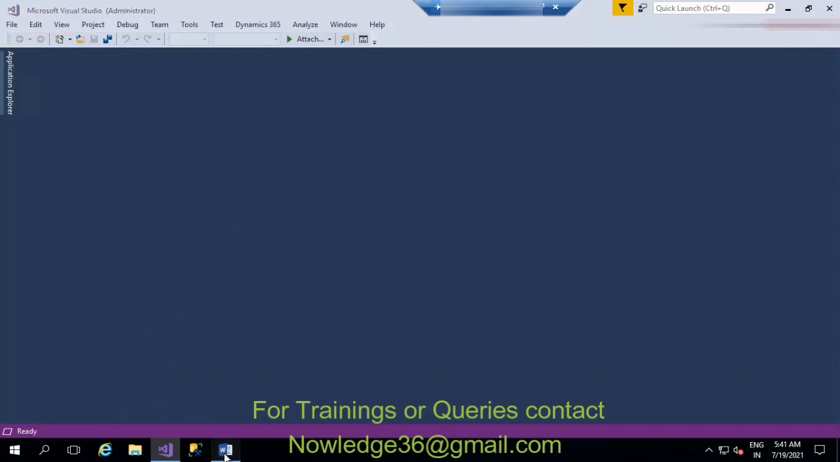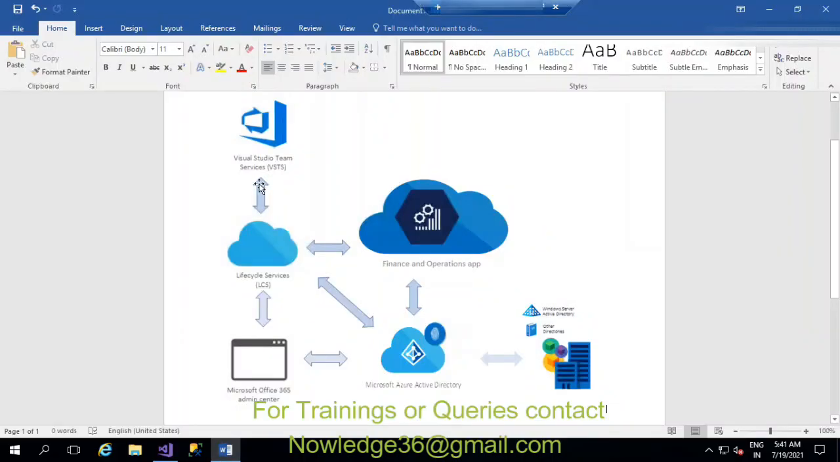This Visual Studio is connected to LCS and the Finance and Operations app, right? LCS is something like a regularly updated service where you can manage everything.